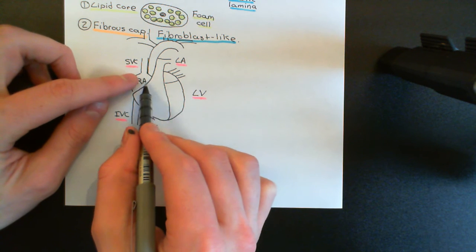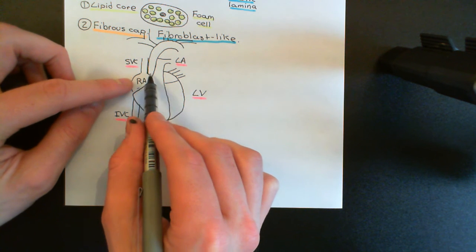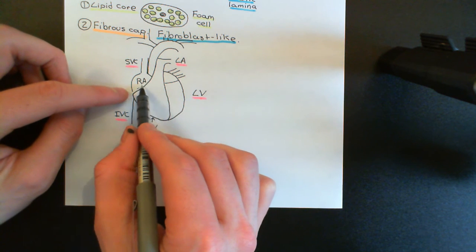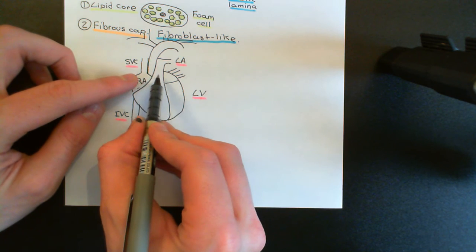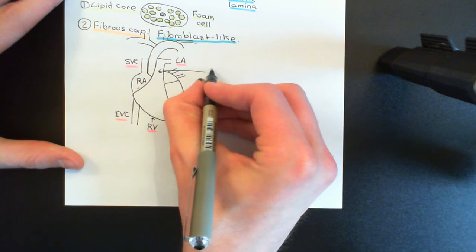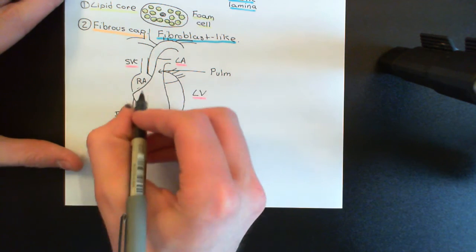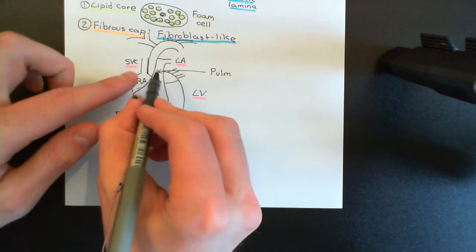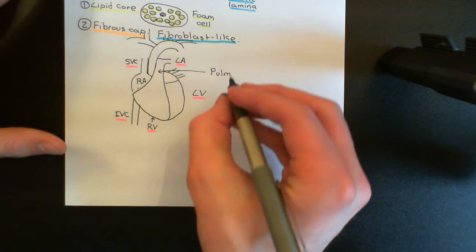So you'll have the right coronary artery coming off in this position and then moving on the surface of the heart down here, and I'll mark it on in just a moment. You'll also have the left coronary artery coming off behind the pulmonary trunk here. This is the pulmonary trunk, so the right ventricle will push blood into here, and then the pulmonary trunk splits into the two pulmonary arteries, and they take deoxygenated blood to the two lungs.